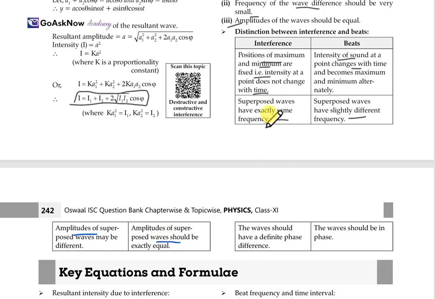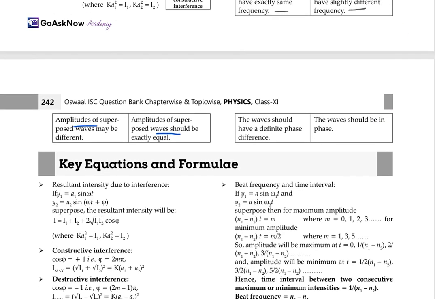In interference, the waves should have a definite phase difference, but in beats, the waves need not be in phase. So this is the difference between interference and beats.